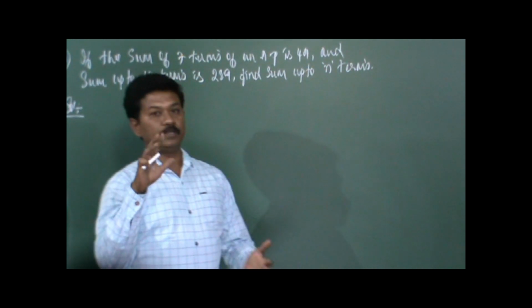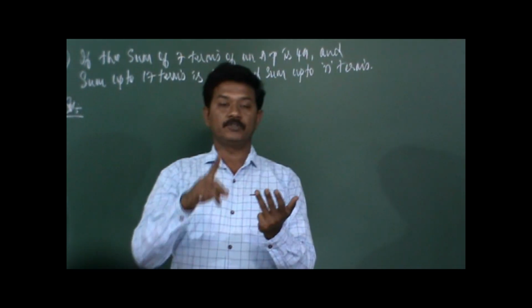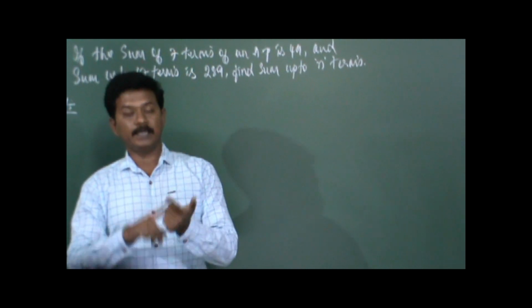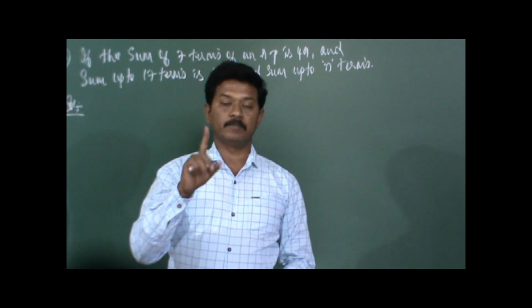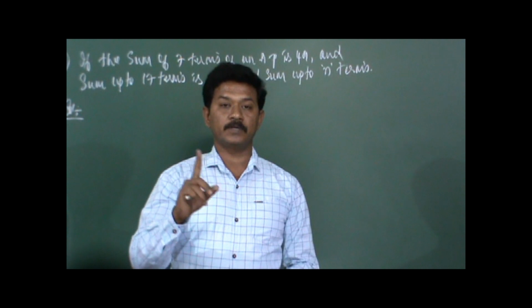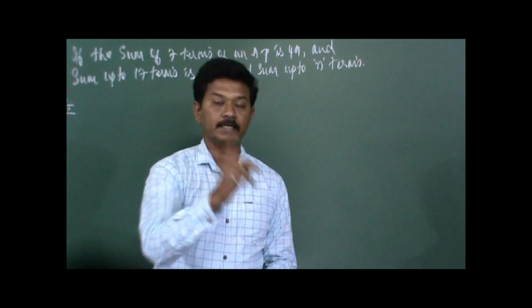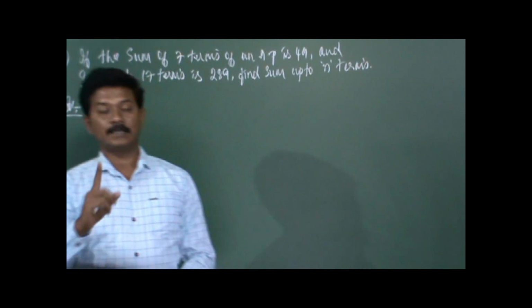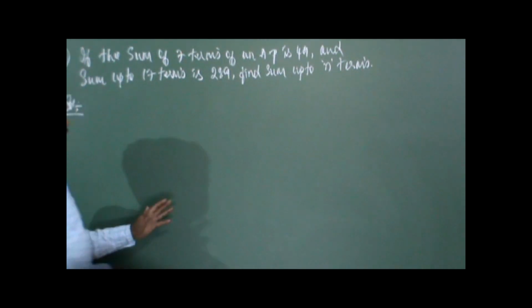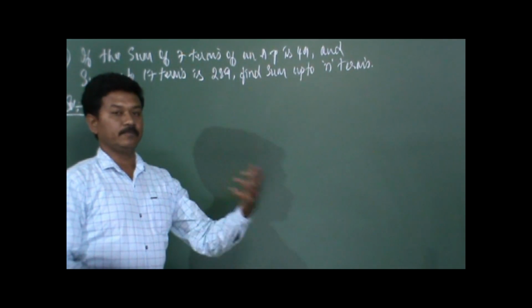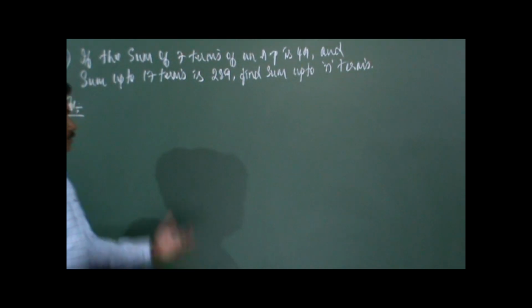Therefore we should know the value of A, and we should know the value of D, and then we can find the sum up to n terms. If you are finding the sum up to n terms of an AP, remember this, the sum has n in it. You should remember this. All other variables will have values, but the sum will have n in it. So we'll go with the problem.